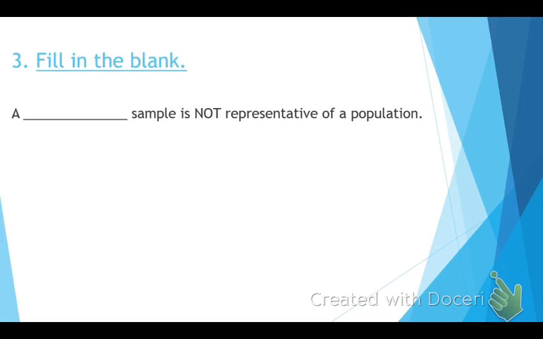Okay, so listen, tomorrow on your test, there is going to be a vocabulary section, and it's going to look like this. A blank sample is not representative of population. We talked about two kinds of samples, biased and unbiased. Which one of these is not representative of a population, class? Biased sample, okay? It's not representative because one or more parts are favored, okay? So once again, please study in your review notes the vocab section.